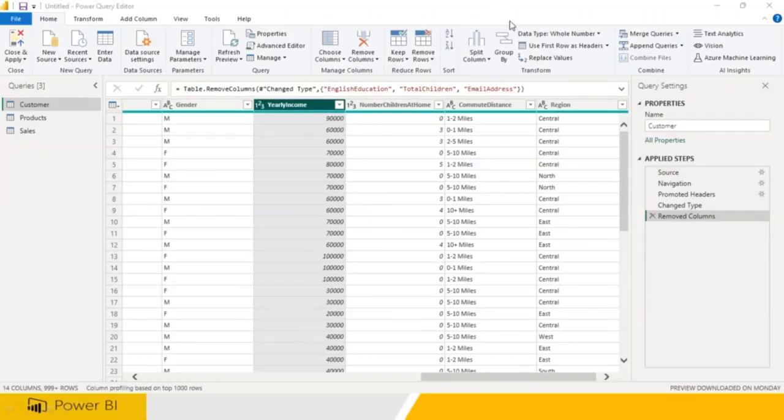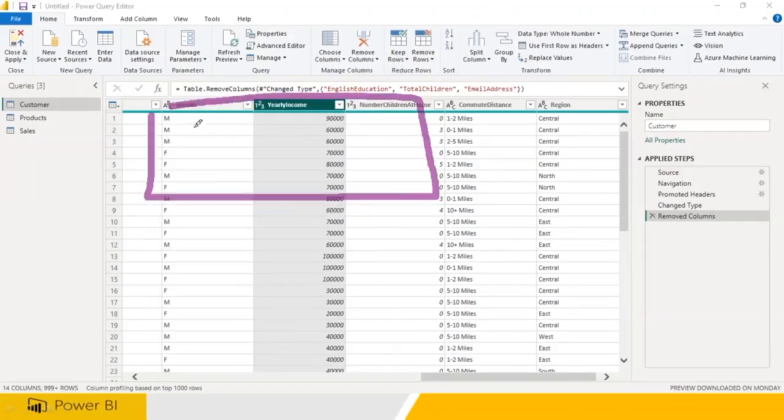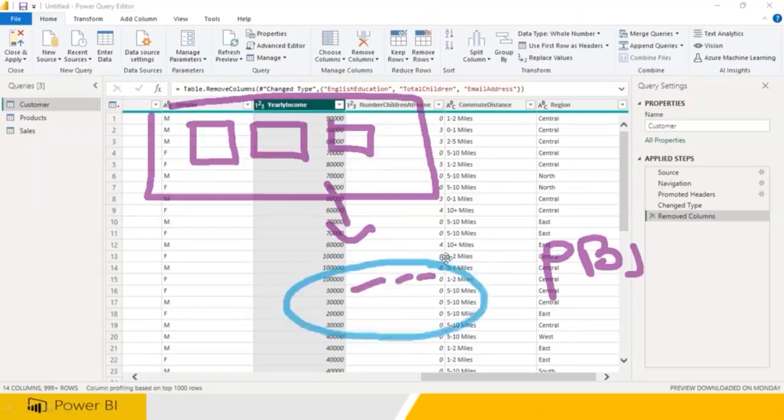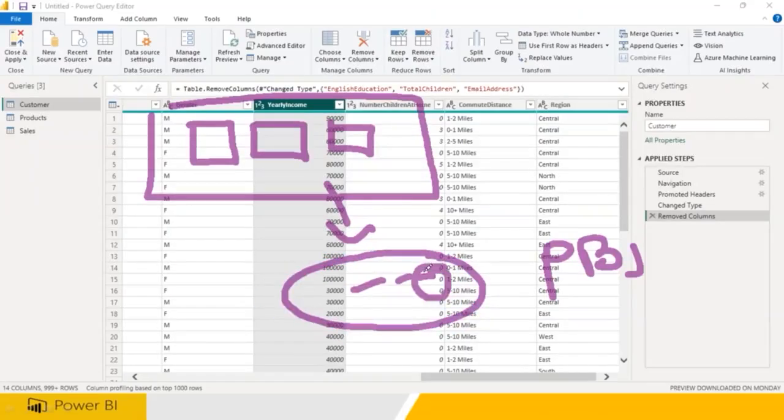As I told you yesterday, this is what is called data source, from where you have a lot of tables. You are going to be taking the data into your plate. So this is what is called Power BI report. You take in some columns, and you're deleting one column from here. What is the meaning? You're deleting the column from your plate. You go to the buffet, you have some noodles and some pizza, some biryani. All of them are available in your plate. If you don't like the biryani and you're throwing it out, what is the meaning? You are removing from your plate, but you are not removing from the original buffet. Clear? So that is what it is.